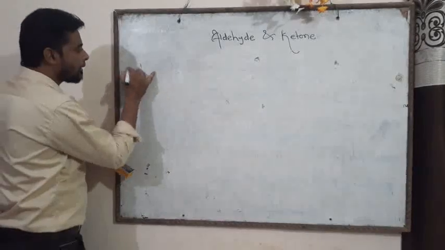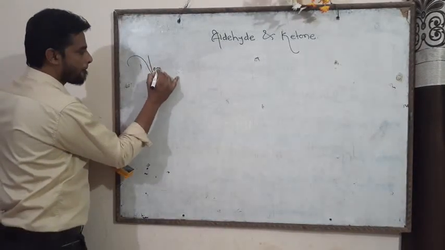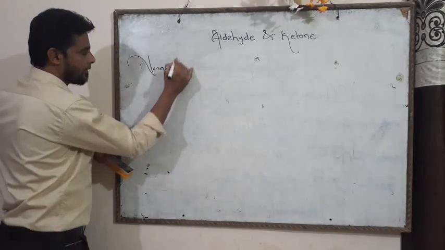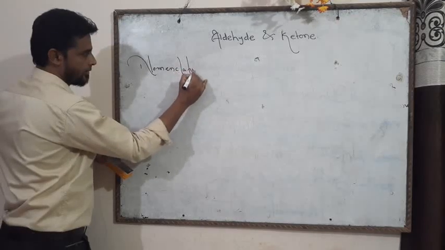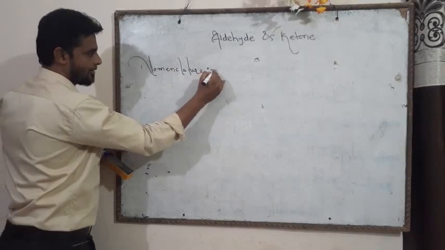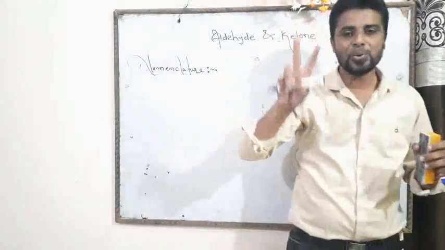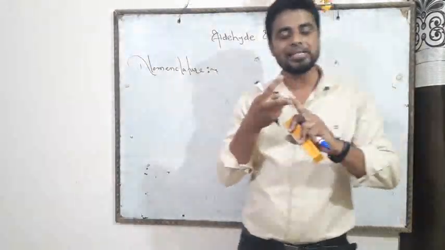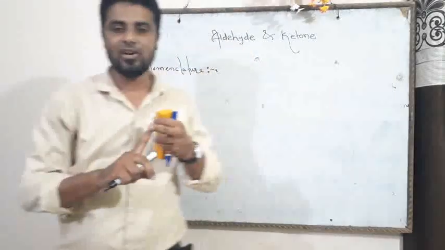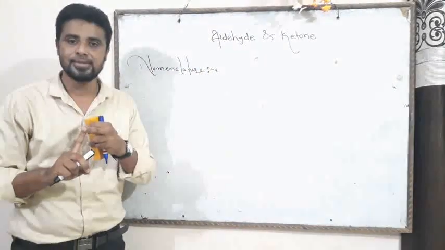Now friend, nomenclature. In case of ketone, here also there are two types of nomenclature. Number one is the common system and second is called the IUPAC system.